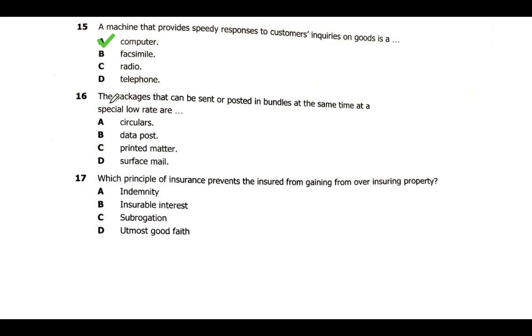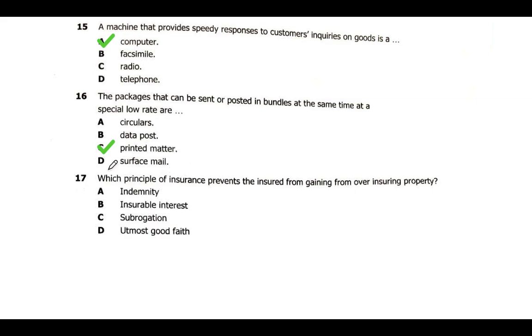And then we go to question 16. The packages that can be sent or posted in bundles at the same time, at the special low rate, are: this is the things that are posted in bundles, meaning that they are physical things. So physical things that can be posted, we have printed matter. So printed matter can be posted at the same time and also at a special low rate. But these ones require higher rates.